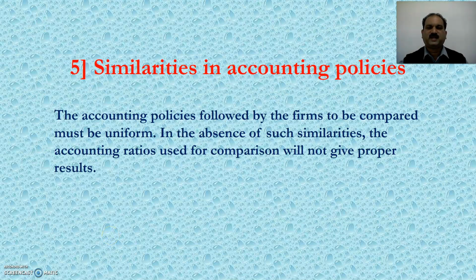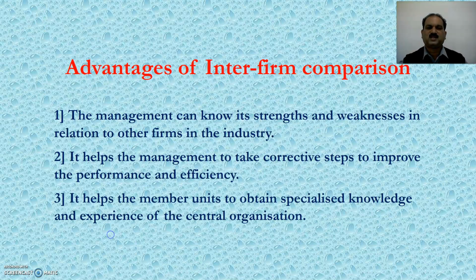Fifth, similarities in accounting policies. The accounting policies followed by the firms to be compared must be uniform. In the absence of such similarities, the accounting ratios used for comparison will not give proper results. Now let's see the advantages of inter-firm comparison.